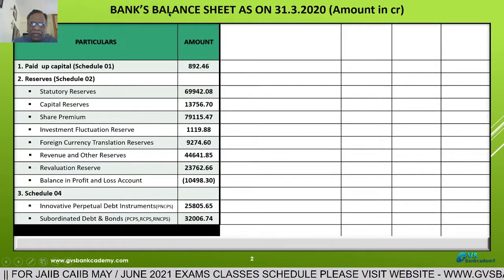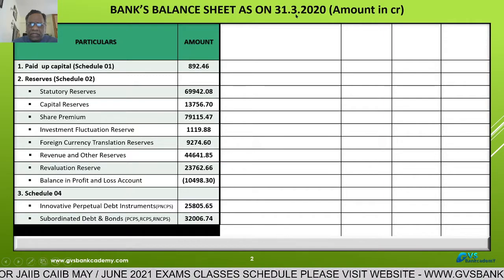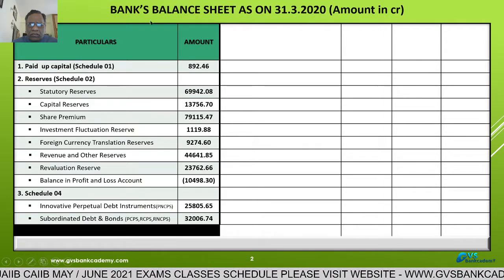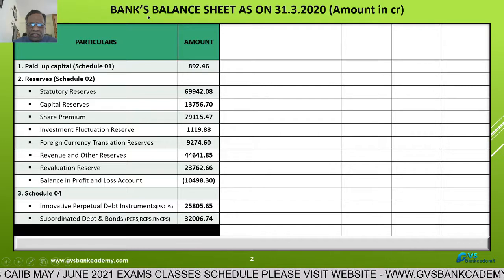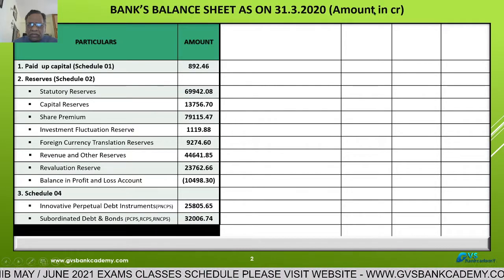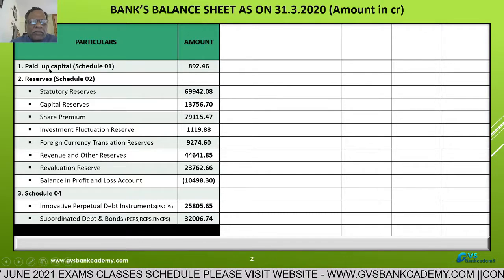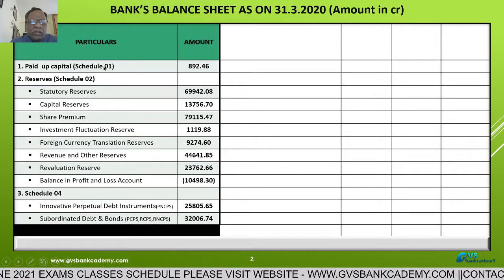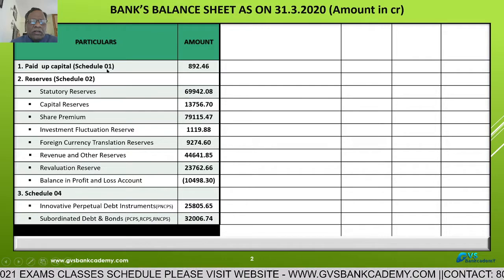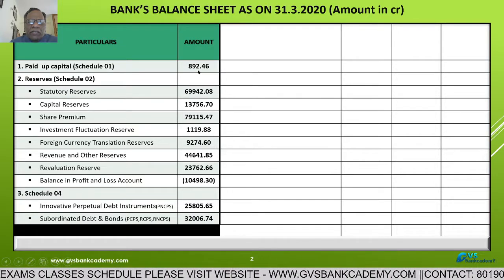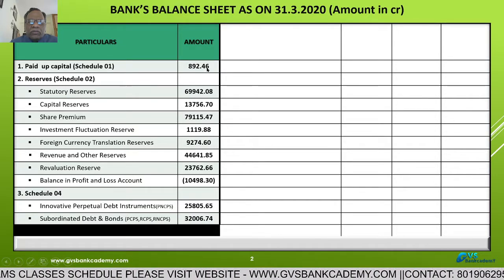Now, a bank's balance sheet as on 31st March 2020. This is the balance sheet of one of the big banks in India. This is amount in crores. Paid up capital of the bank as per the bank's balance sheet schedule number 1 is 892.46 crores.